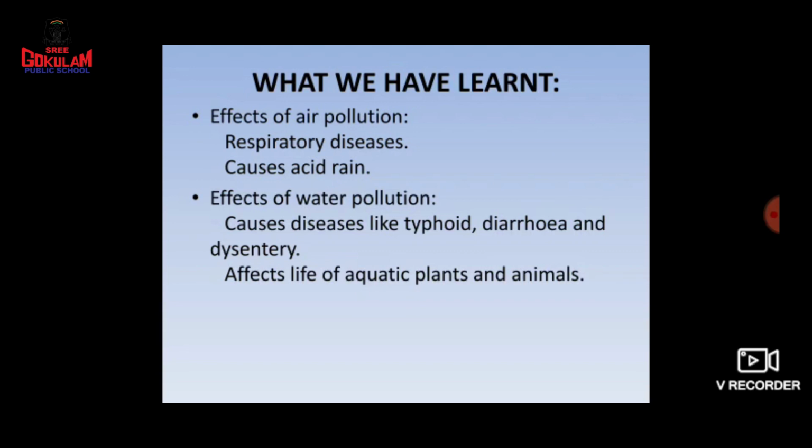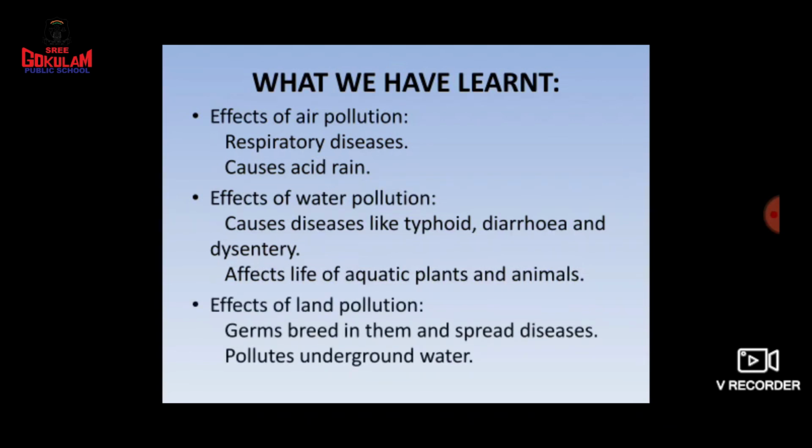What are aquatic plants and animals? The plants and animals that live in water. And here, the effects of land pollution. What are the effects? The germs breed in the waste and spread diseases.